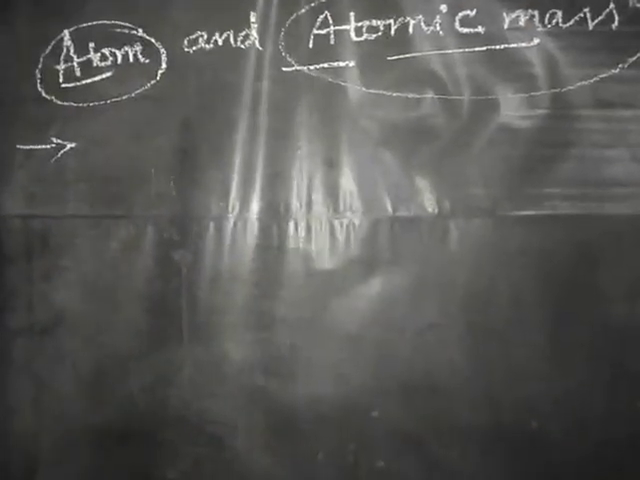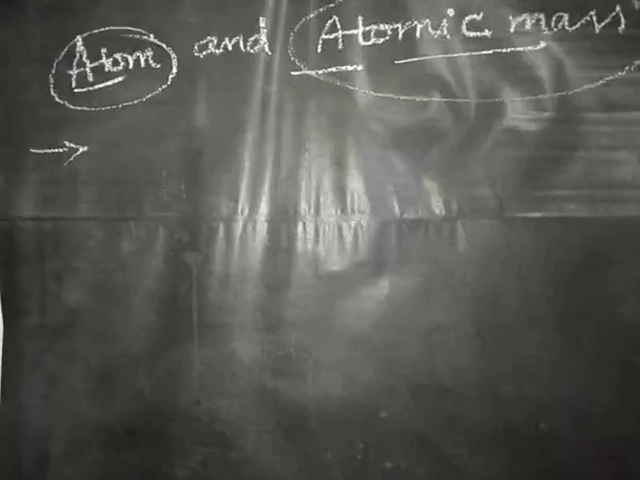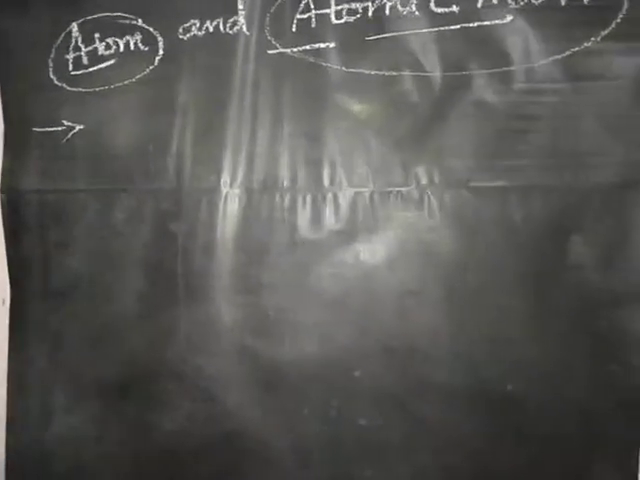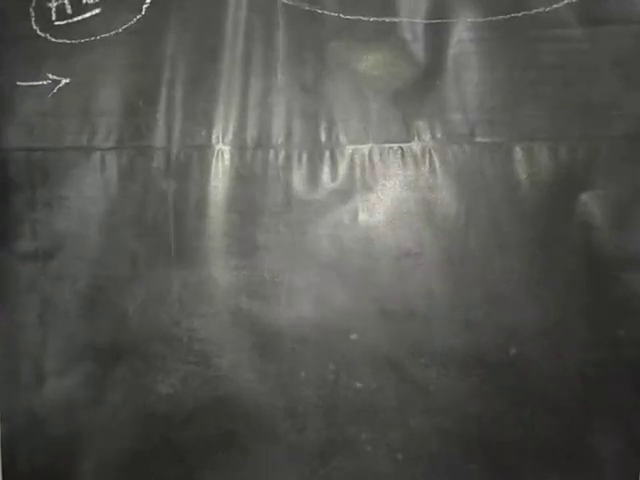So atom is nothing but what? Atom is the smallest particle that takes part in the chemical reaction. That is the definition of atom. Second, atom does not exist in free state except noble gases. If you look at the modern periodic table, the noble gases are given in the 18th group. Except the 18th group, the other groups of elements will not exist in the free state.